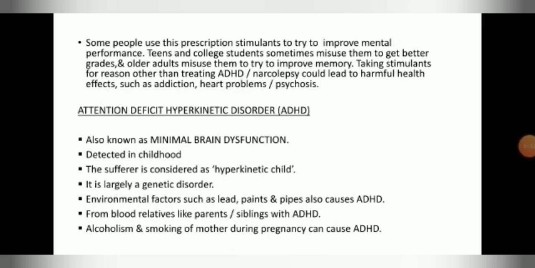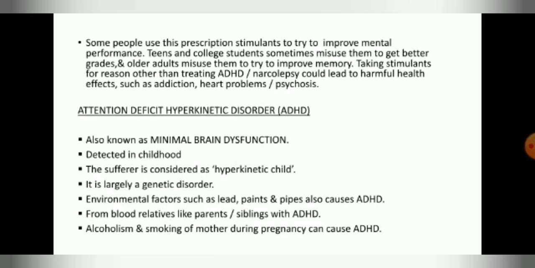Now we can deal with attention deficit hyperkinetic disorder, ADHD. ADHD is also known as minimal brain dysfunction. It is usually detected in childhood. The sufferer is considered a hyperkinetic child. It is largely a genetic disorder. Environmental factors such as lead paint and pipes also cause ADHD, and it can be caused by blood relatives like parents or siblings with ADHD.